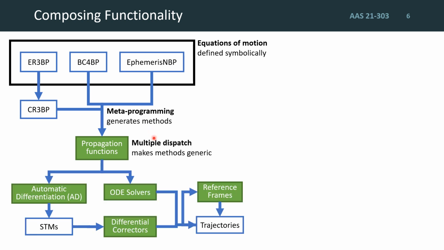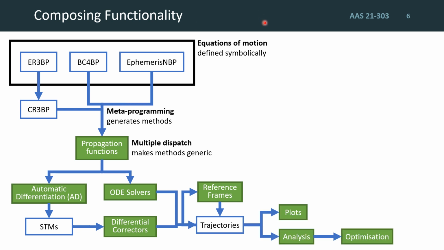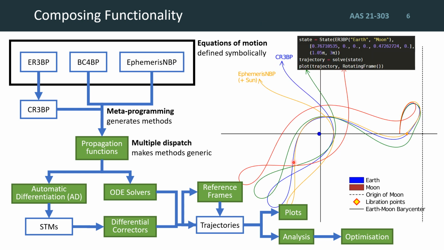These propagation functions are passed directly to methods for generating and correcting trajectories. With Julia's multiple dispatch feature, which we described in more detail in our paper, the methods are made generic, effectively accepting any of the 4 models, while still being specialized by the compiler to provide high-performance computation. This extends to functions such as plotting and analysis of trajectories as well. So for example, we can easily simulate and plot trajectories by passing in any model we want, the initial state and the time span, and whatever reference frame we also want to plot it in.